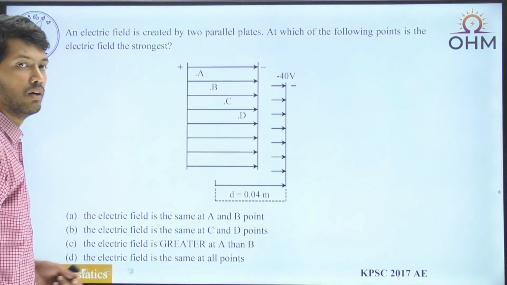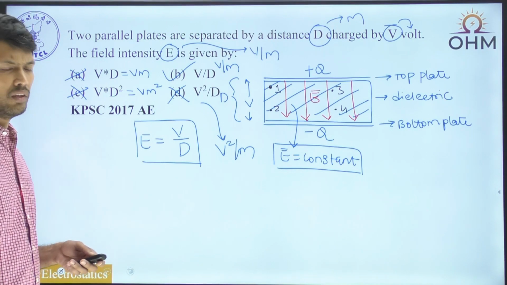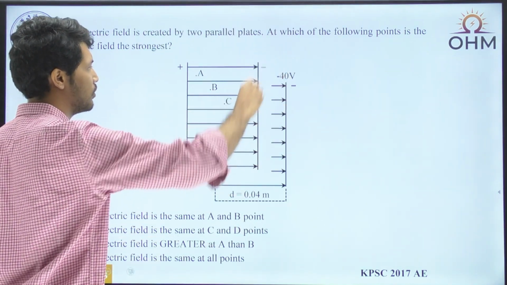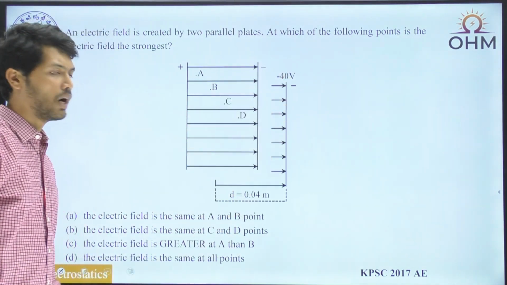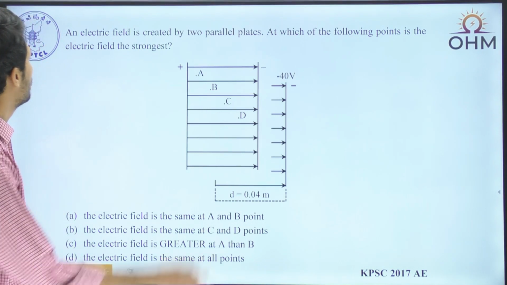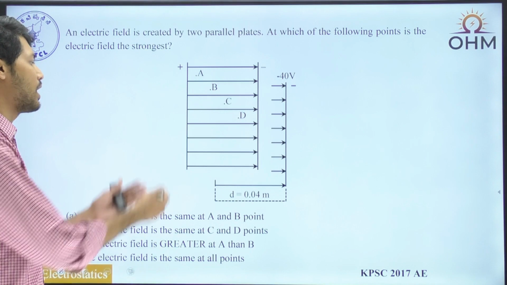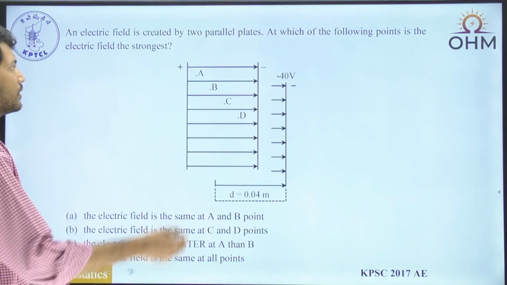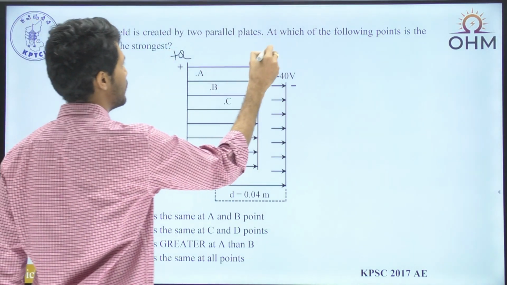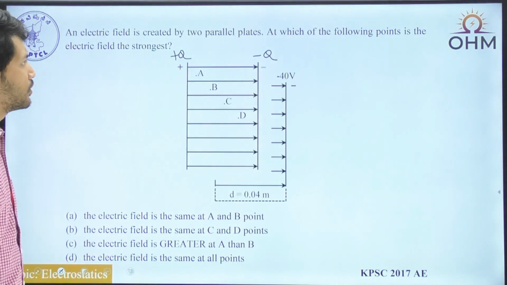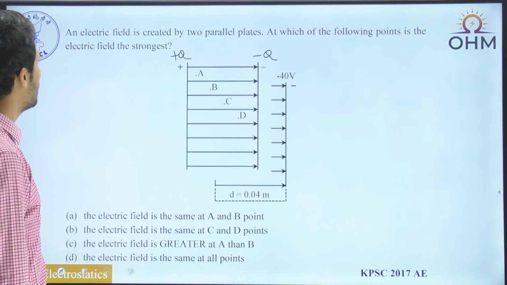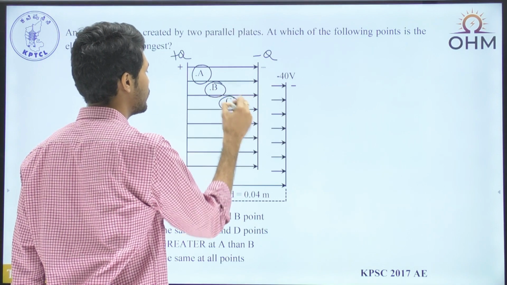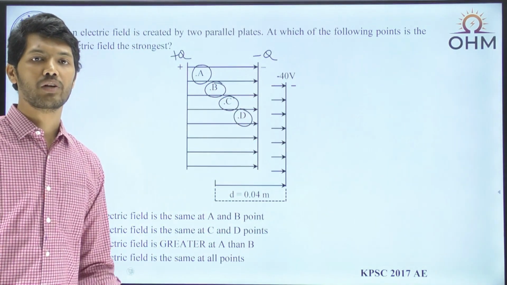Yeah, this is the question, which is an application of the previous question. Now here what is given to us is some positive plate and some negative plate, and some potential somewhere on the outside of the plate, but it doesn't matter anyway. So the electric field is created by two parallel plates. One parallel plate, one more parallel plate. I don't care about this minus 40 volts. All I can see is I have some plus Q here, as well as some negative charge on the other plate, and we are supposed to find out at which of the following points the electric field is the strongest. So we are supposed to find out among A, B, C as well as D at what point the field strength is more.